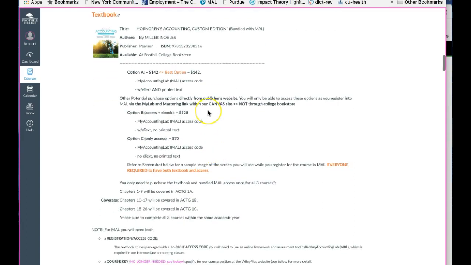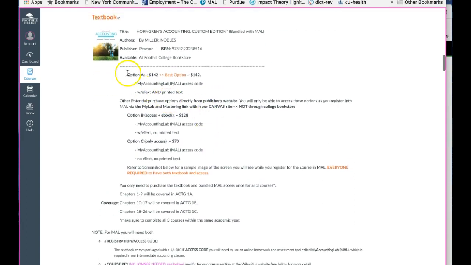And so if you still need the book, I would recommend obviously option A, because that's the bundle we have already negotiated at a great price for. That includes both the e-text and the printed text, as well as the access code. And that comes directly from the bookstore at Foothill.